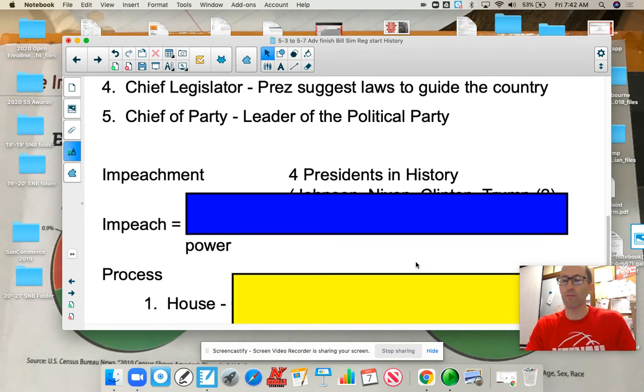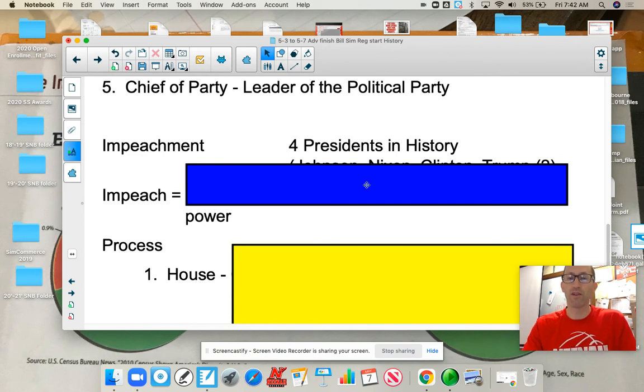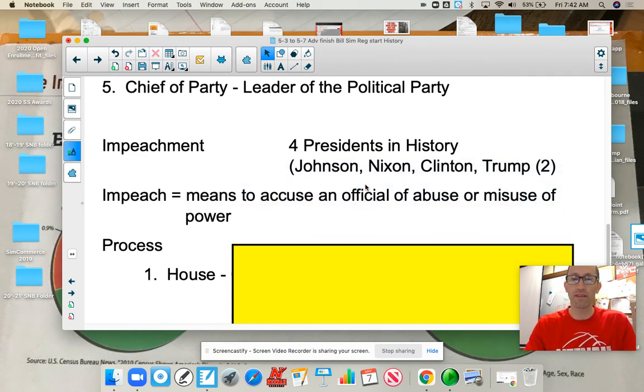All right, wanted to comment quickly on impeachment. There have been 4 presidents in history, write this down, that would have or did suffer from impeachment charges. President Andrew Johnson back after the Civil War, Richard Nixon in the 70s. He was not officially impeached. He actually resigned before he faced impeachment charges. And then we have Bill Clinton, Naughty Bill, cheating on his wife with a White House intern, and then Donald Trump twice for misuse and abuse of power.